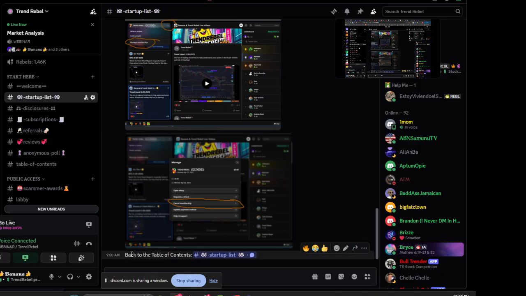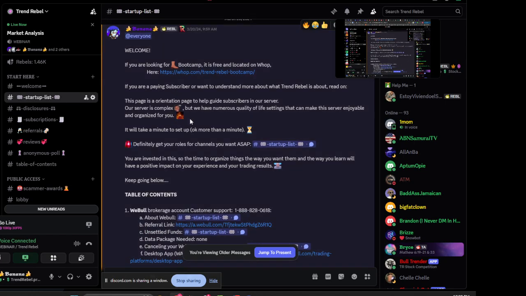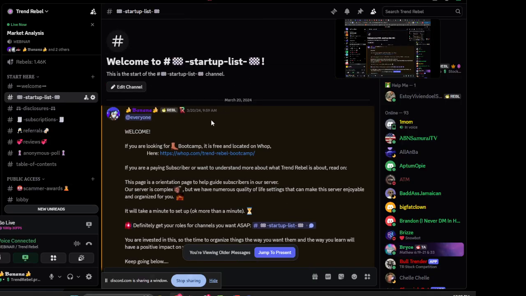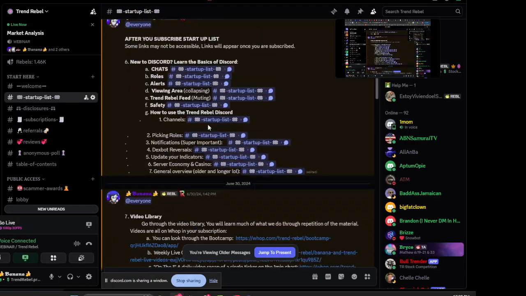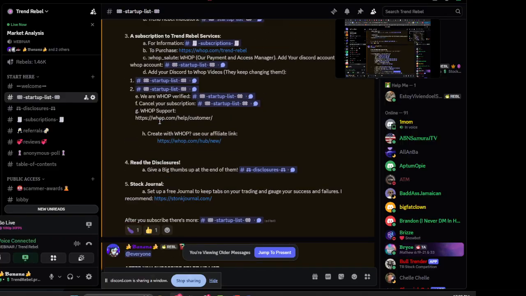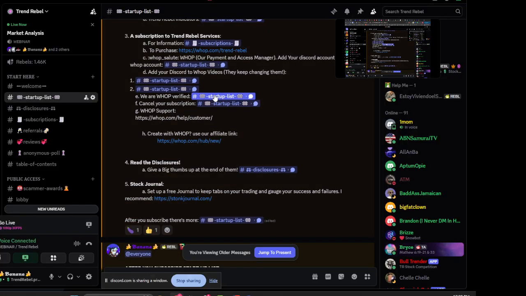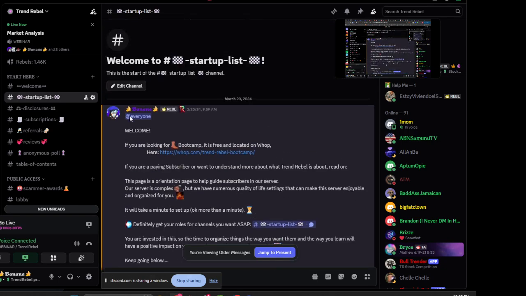But at the end of each message, I will put a back to the table of contents link. So you click on that, it'll drive you all the way back to the top. So you'll be back into the top here now. You'll be able to read the highlighted pages here, which are the most important ones that give you what to do. And inside those, you have links to other parts in the server to tell you the responses to those. So let me just go through that real quickly with you.